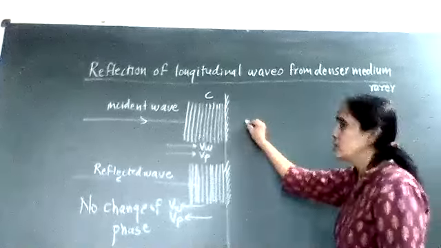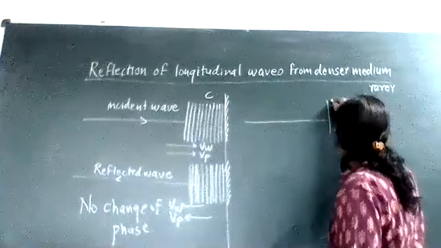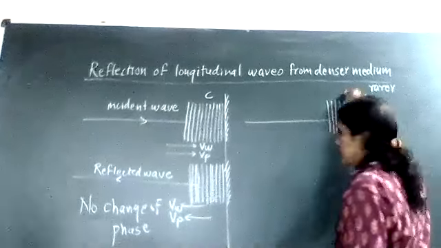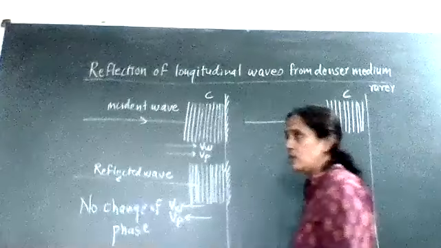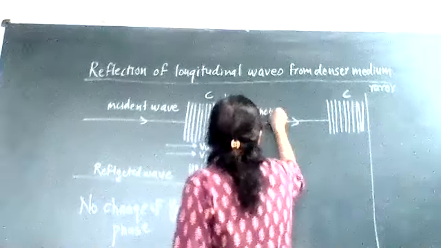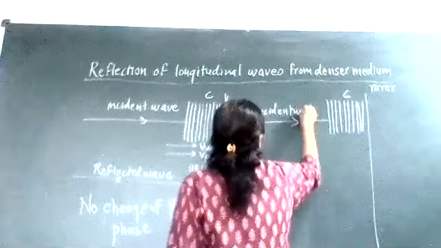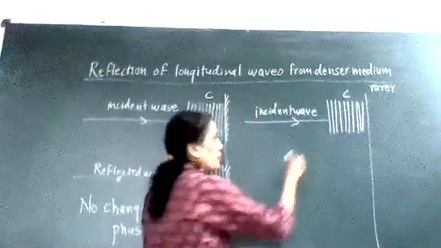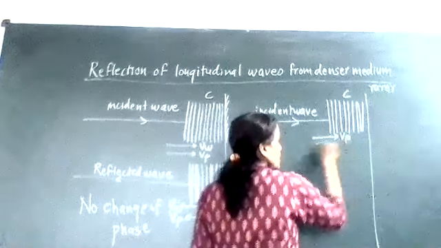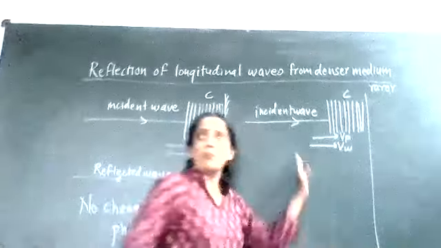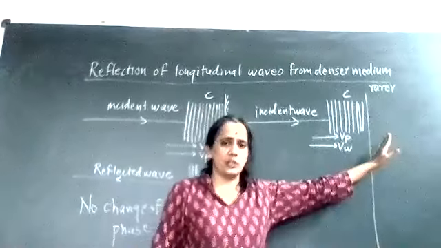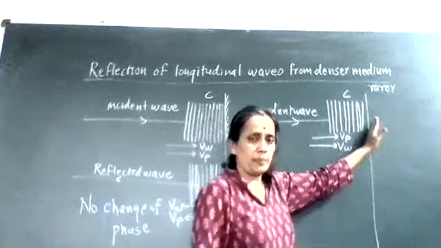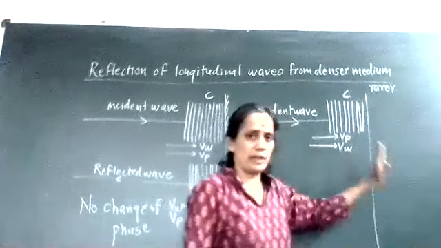Now, the second case: if there is a rarer medium, and the compression is incident here. So your incident wave, in the form of a compression, is incident on the rarer medium. Compression means your particle velocity and your wave velocity are both towards the medium. Right? Now, this compression gives its energy to the rarer medium.